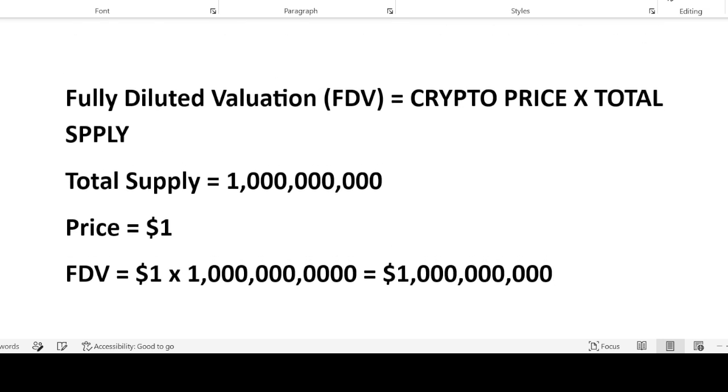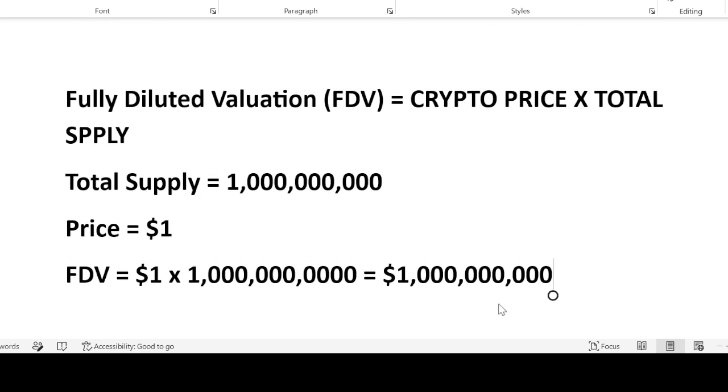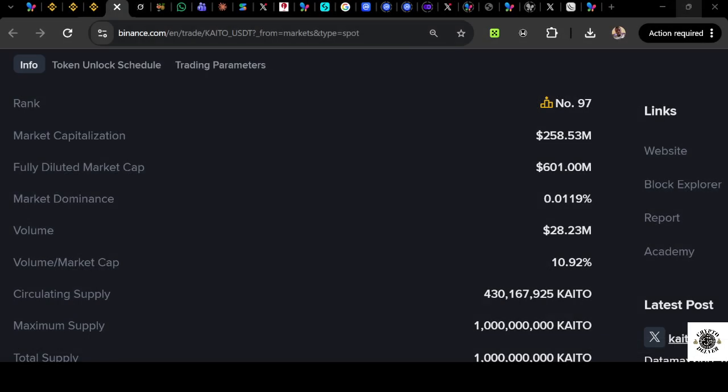So now you can see how this formula works. Just memorize this formula because we're going to be using it to do some technical analysis. All right, now let's go back to our chart. So here now that we have this market capitalization to be 200 and something, and then we have circulating supply to be this. If you do the mathematics, you can easily get the price of this cryptocurrency. Since the market cap is equal to the circulating supply multiplied by the price, therefore the price is market cap divided by the circulating supply. So this is very important whenever you are buying crypto.